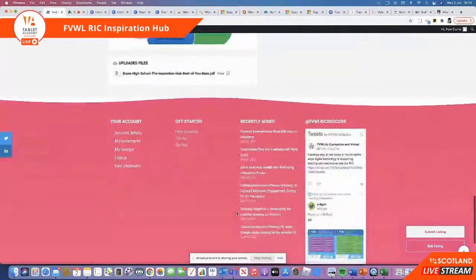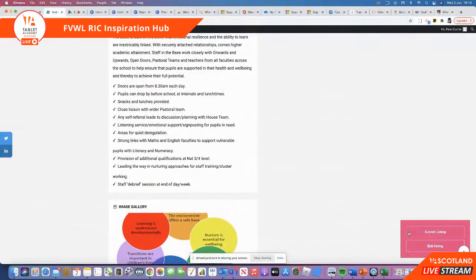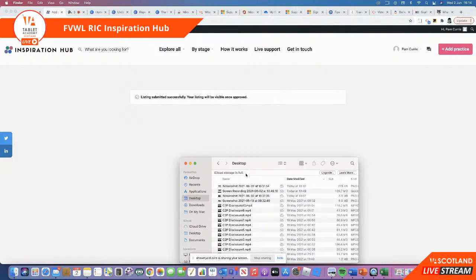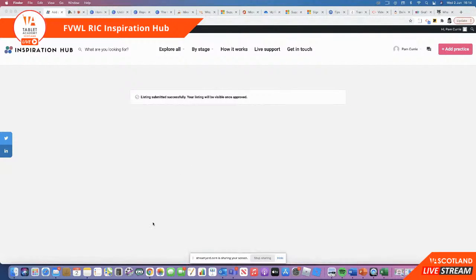And once you're happy with your listing, you get this little box down the right-hand side to submit the listing. So you just click on Submit Listing, and that will be submitted successfully for approval. So that's really it. We will then go in and approve the post, but that is all that's involved. It's filling in a form. One of my top tips would be having everything available in a folder like I did, and just having it already to hand will make it much quicker.